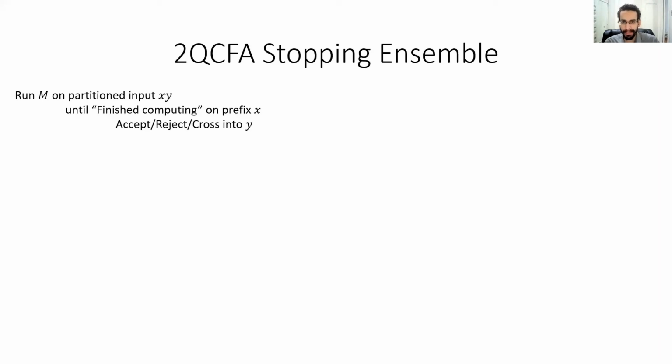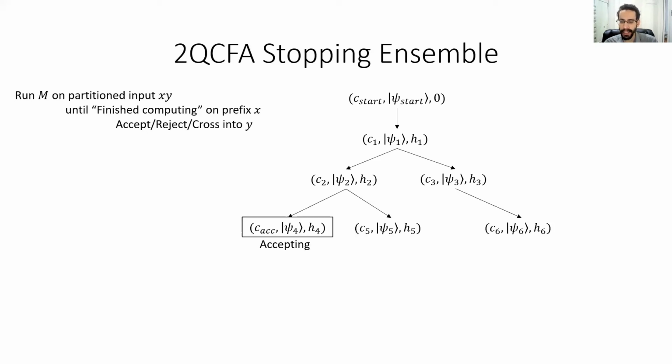To illustrate this idea, let's consider an example of a possible computation of M one step at a time. We start with the initial configuration of M, the configuration after one step, the collection of possible configurations after two steps, and then the collection of possible configurations after three steps, where in this example, the leftmost branch of the computation has accepted and so has finished computing.